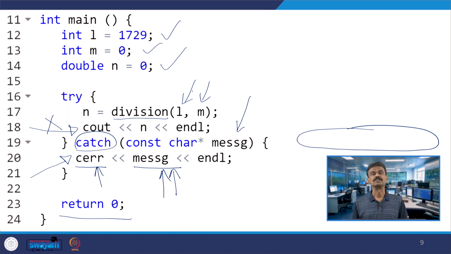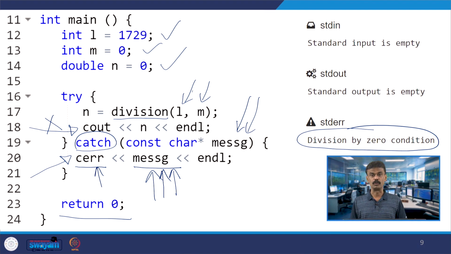The message you are passing is being passed, and that message you are printing over here. Then it comes out of this catch block, coming to line number 23, return 0. If you run the code, on standard error I am getting the division by 0 condition. So whatever I have thrown, this is happening.